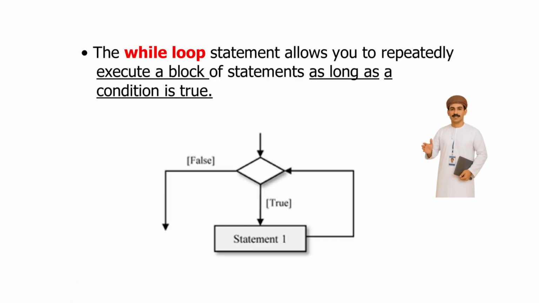The while loop statement enables continuous execution of a code block while a specified condition remains true. This loop is essential for tasks requiring repeated actions until a particular criterion is met, ensuring efficient and dynamic programming. The syntax of a while loop begins with the keyword while, followed by a test condition in parentheses. If the condition evaluates to true, the loop's body, which is indented, executes. This process repeats until the condition becomes false, ensuring efficient control flow in programming.